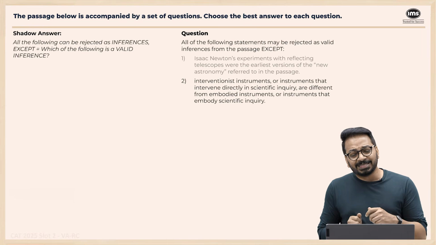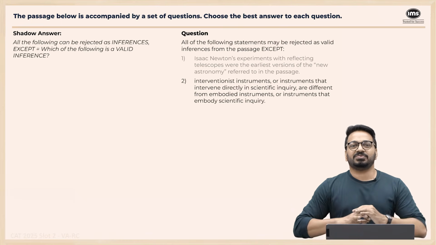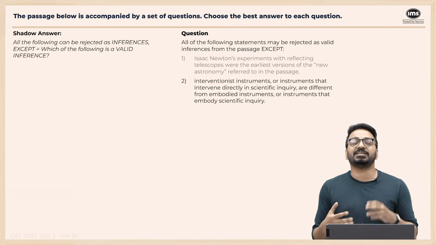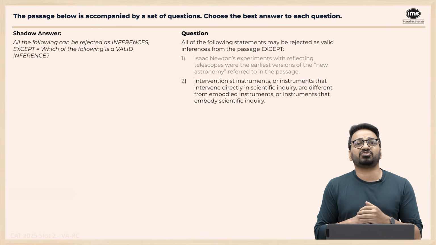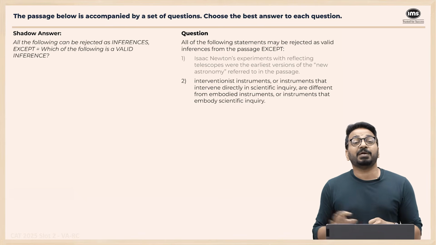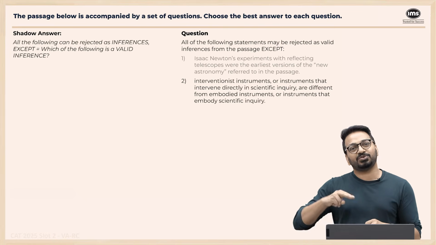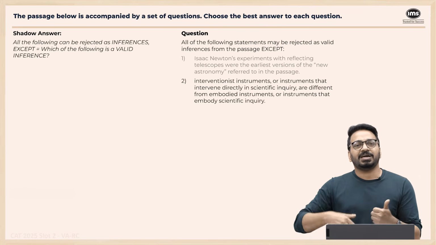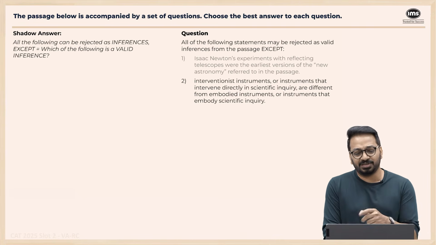Interventionist instruments, or instruments that intervene directly in scientific inquiry, are different from embodied instruments, or instruments that embody scientific inquiry. Right? So this is a huge logical flaw in the sense that they're saying that instruments are embedded within science, be it biology or this thing. Right? That means science and instruments cannot be separated anymore. Right? There is nothing called embodied instruments. So only two kinds of instruments are mentioned: some are receptive and some are interventionist.